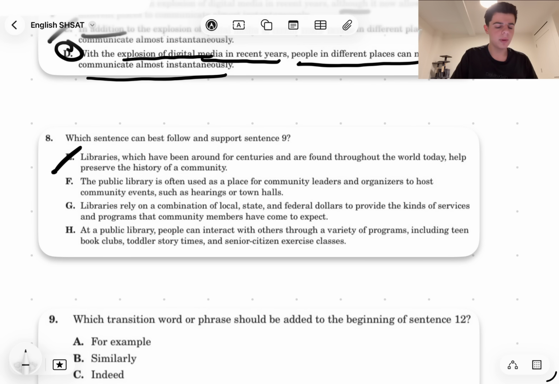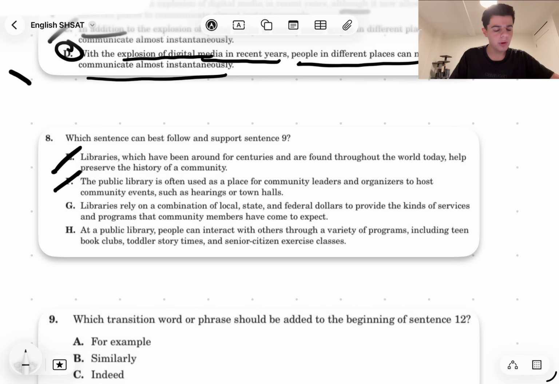F. The public library is often used as a place for community leaders and organizers to host community events such as hearings or town halls. Okay, well, the problem with this answer choice, which sounds pretty good, is that it's not very broad. It doesn't cover the whole scope of the passage. We want to end broad, and now it's kind of zooming in again. So it sounds better than E for sure, but that's why this answer choice is wrong as well.